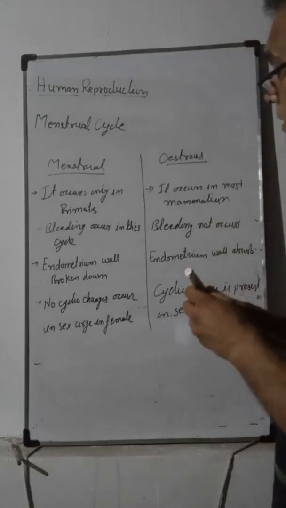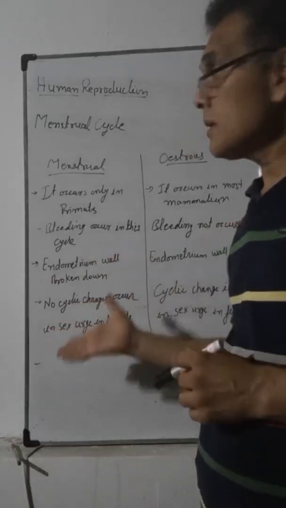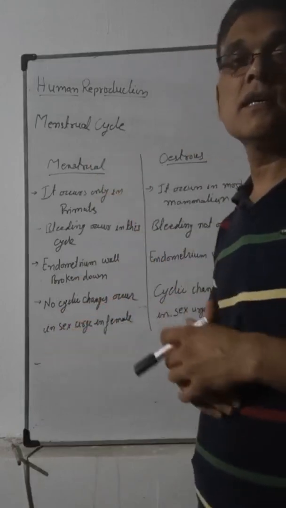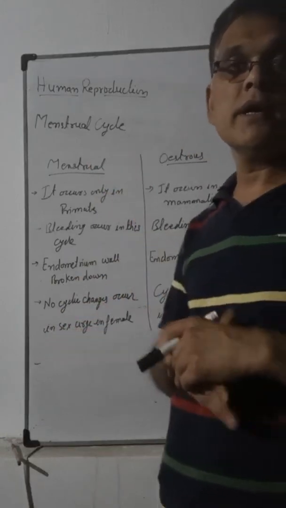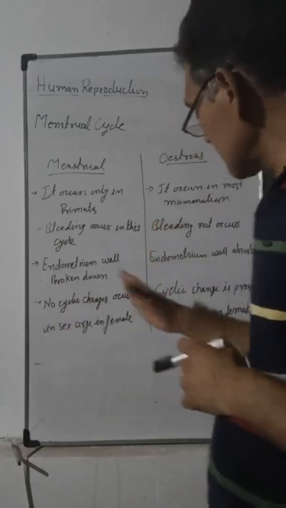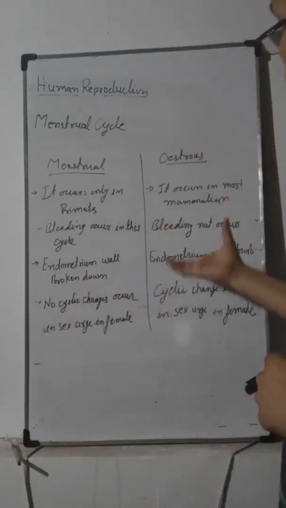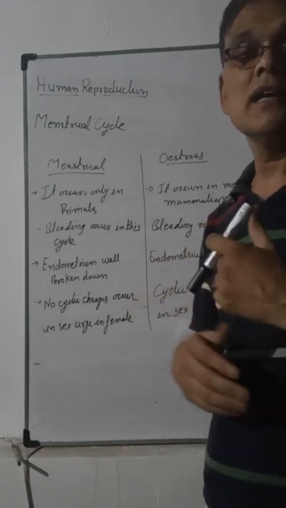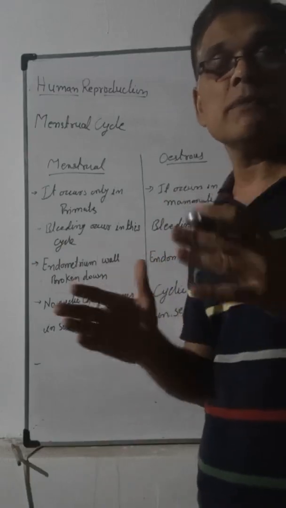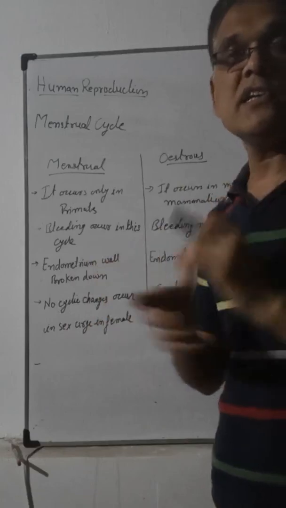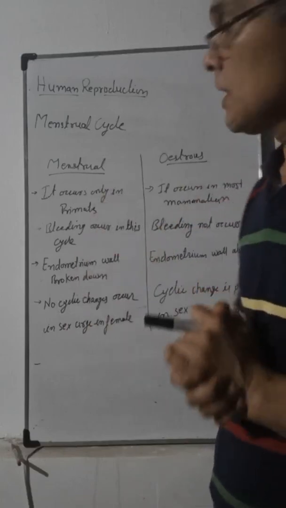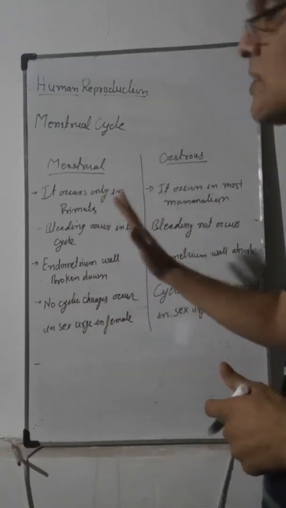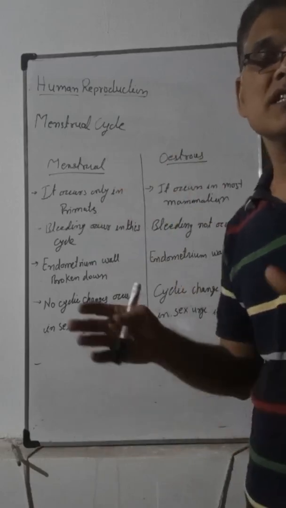Means in the menstrual cycle the female is ready for sex all the time, but in the oestrus cycle the sex urge develops during specific periods, and that period is known as the heat period. So these are the differences between the menstrual cycle and the oestrus cycle.